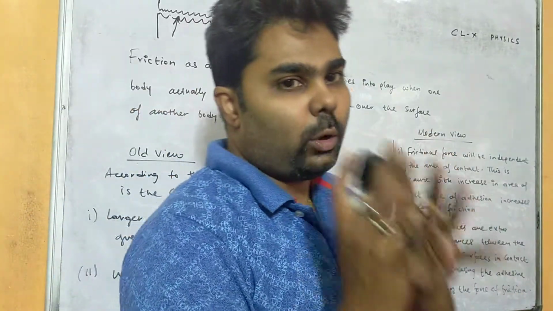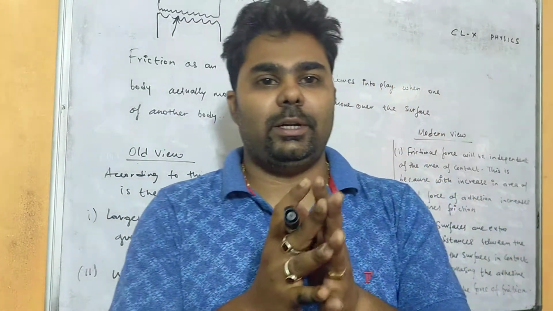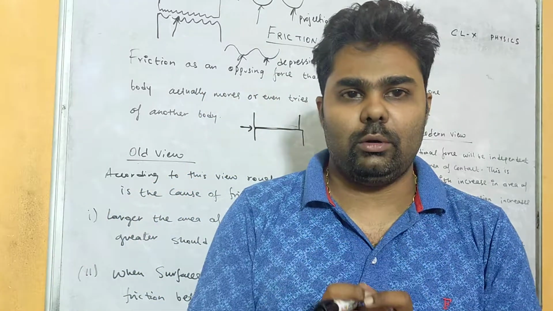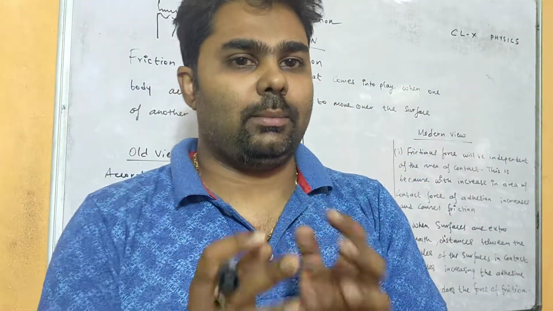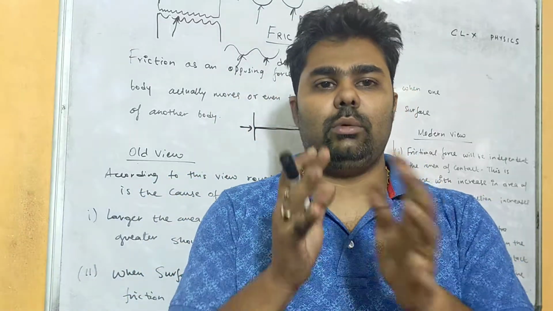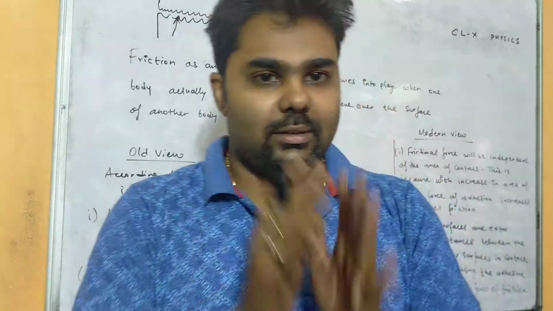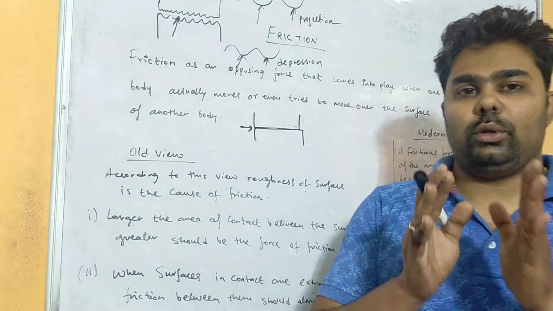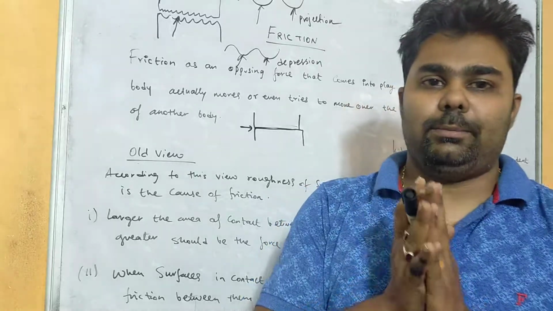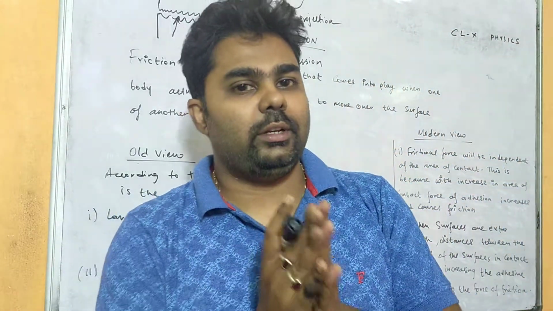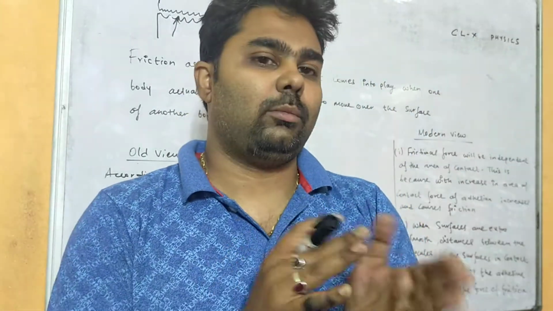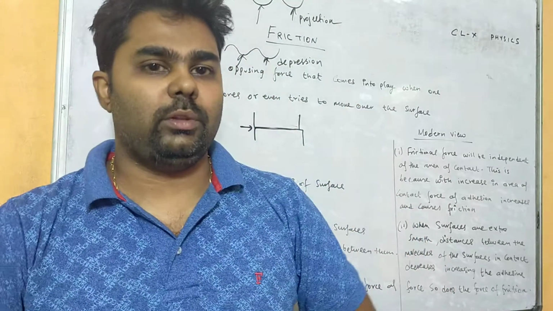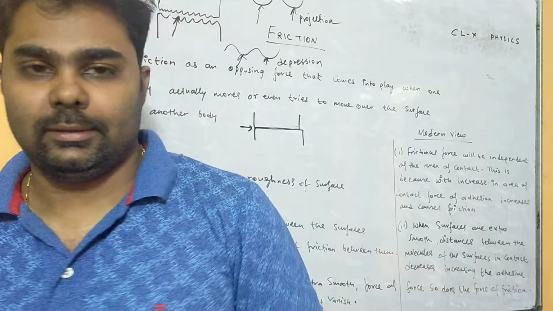So the modern view says that friction is independent of the area of contact. Yes, it depends upon the irregularities. If there are depressions and projections interlocked with each other, then there will be a force of friction, right? But this doesn't mean that if the surfaces are extra smooth, there won't be any friction. If the surfaces are extra smooth, the molecules of both bodies will be very close to each other, and the adhesive force will be more, due to which the force of friction will increase.